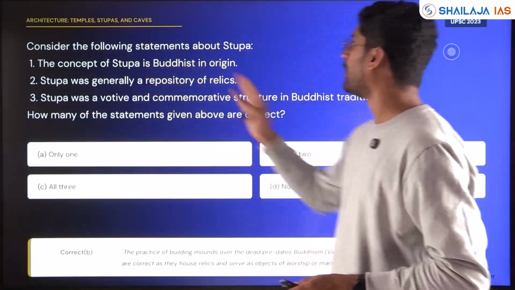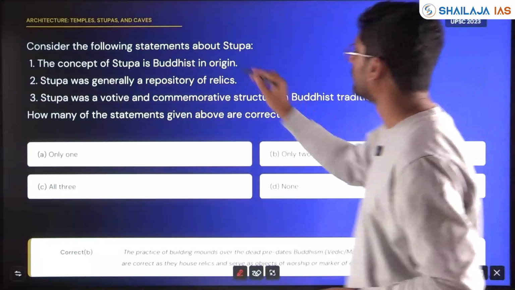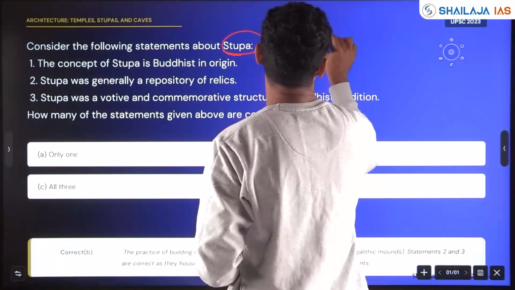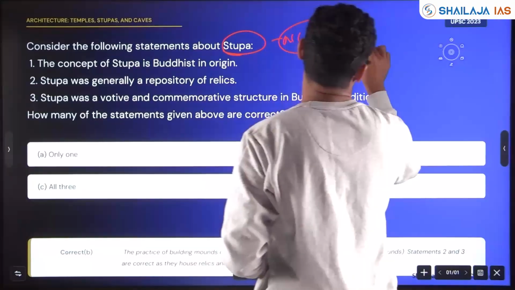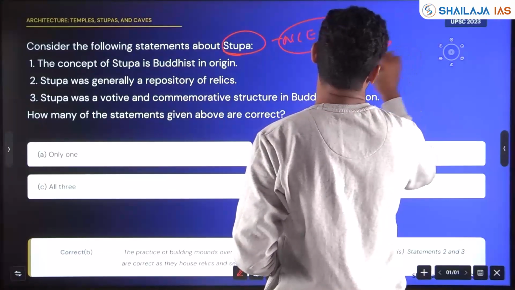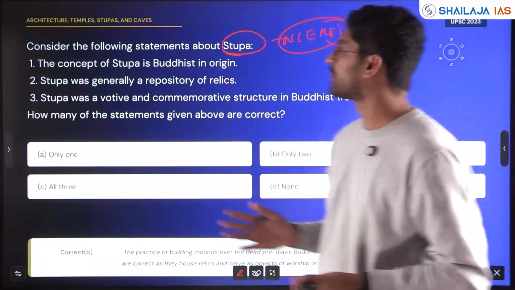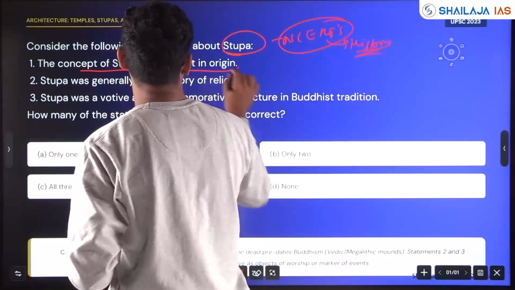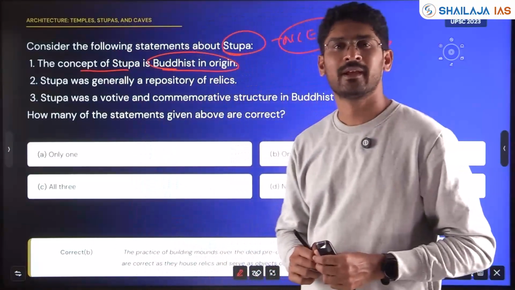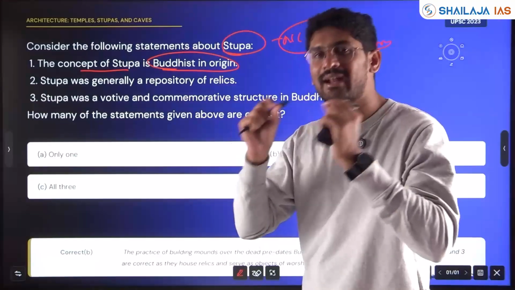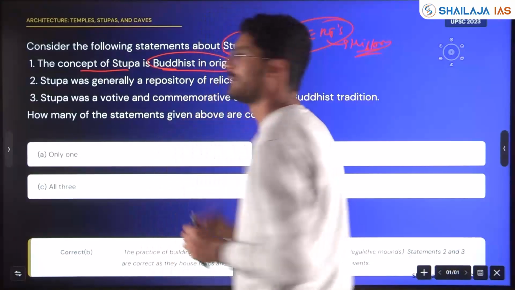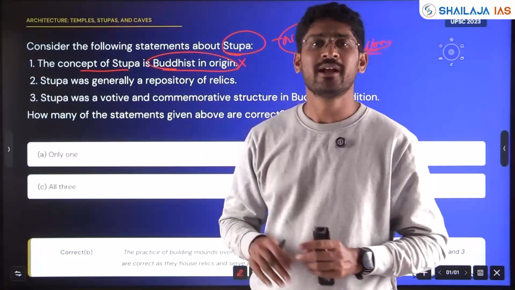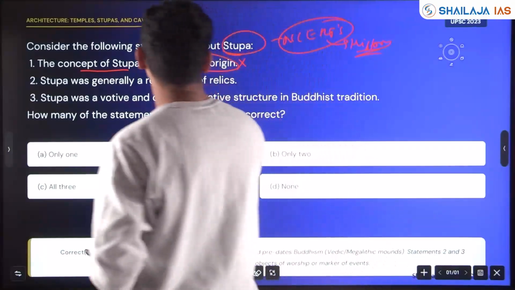Again, architecture. Consider the following statements about stupa, asked in 2023. Directly, this question was asked from NCERTs. History NCERTs become very important with respect to art and culture. Old NCERT you can read or the new NCERTs you can revise. The concept of stupa is Buddhist in origin. Is it true? UPSC gives a fact as though it is right, but it is wrong. Stupas were there before Buddhism originated also. However, stupa became famous during the Buddhist era.